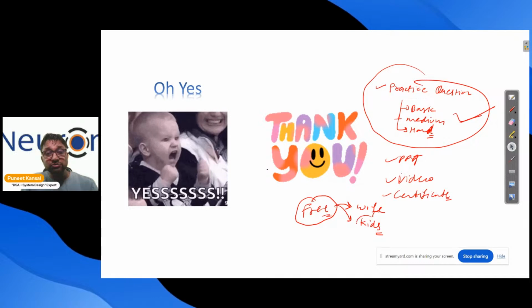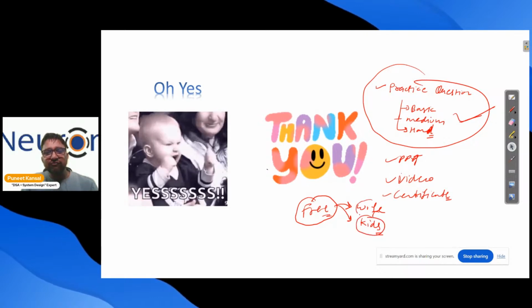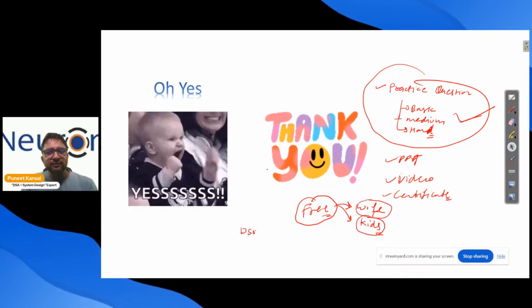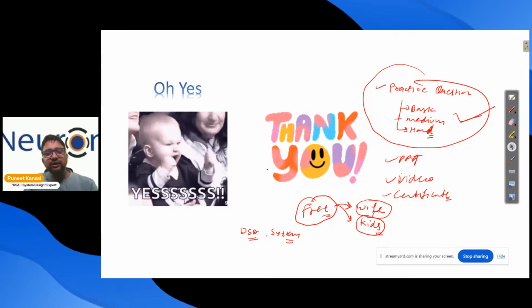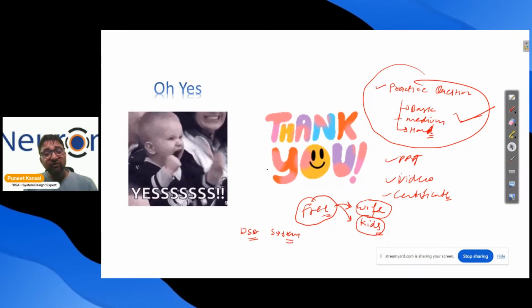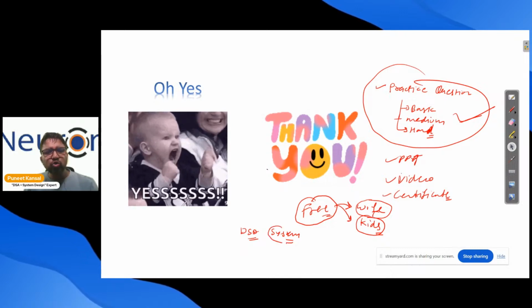So they also need to sacrifice then. So why sacrifice only for two subjects, DSA and system design? We have done graduation, either BTech, BCA, MCA, whatever. We have done this much big course. Why not two more subjects?